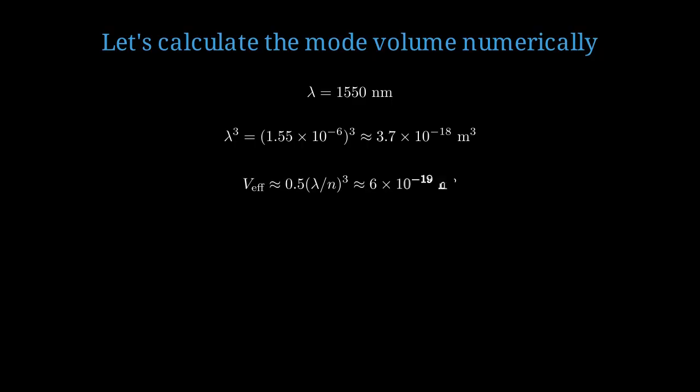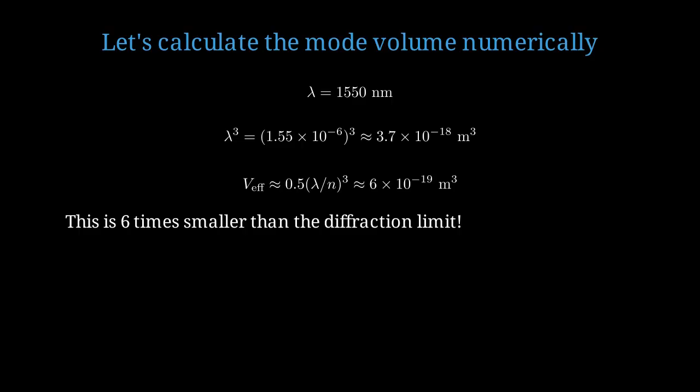Let's calculate the mode volume for a realistic photonic crystal cavity. Consider telecom wavelength of 1550 nanometers. Lambda cubed equals approximately 3.7 times 10 to the minus 18 cubic meters. For a high Q photonic crystal cavity with refractive index around 3, the effective mode volume is roughly 6 times 10 to the minus 19 cubic meters. This is about 6 times smaller than the diffraction-limited volume, representing extreme confinement.